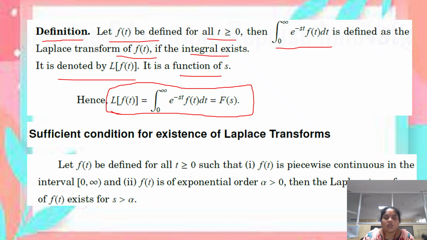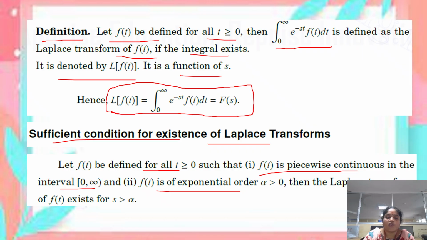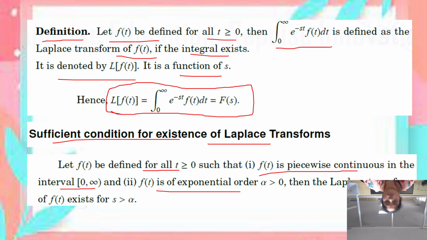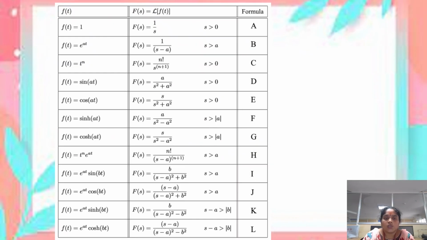Now the sufficient conditions for the existence of Laplace transform. Let f of t be a function defined for all t greater than or equal to 0 such that f of t is piecewise continuous in the interval 0 to infinity and f of t is of exponential order. Then the Laplace transform of f of t exists for s greater than alpha.